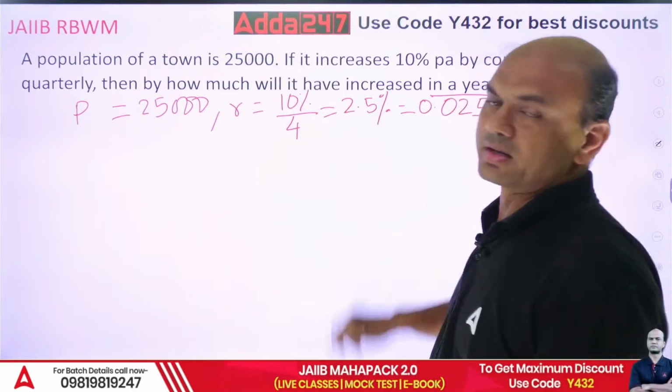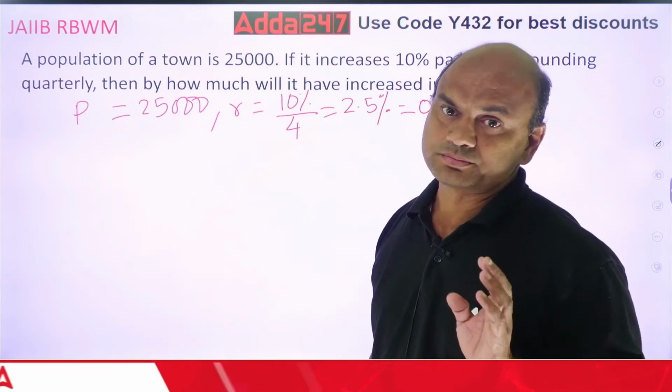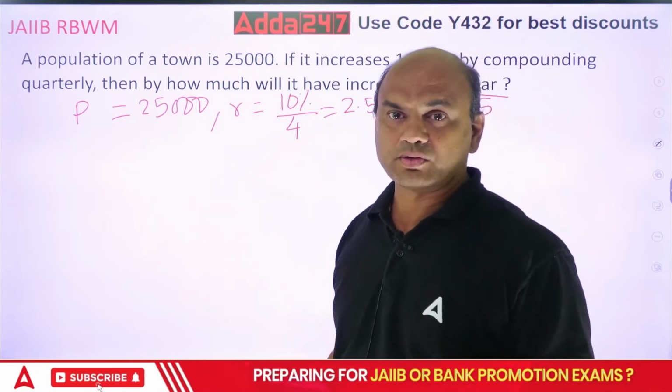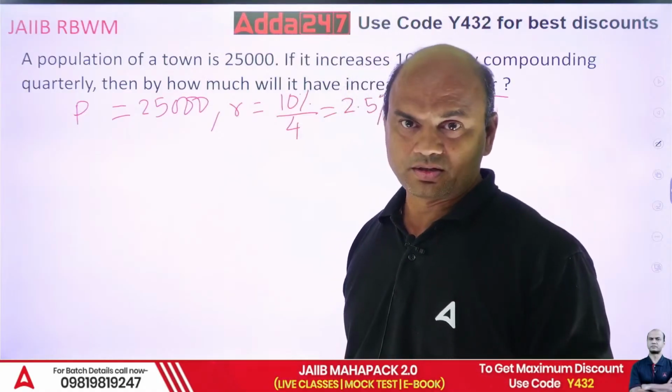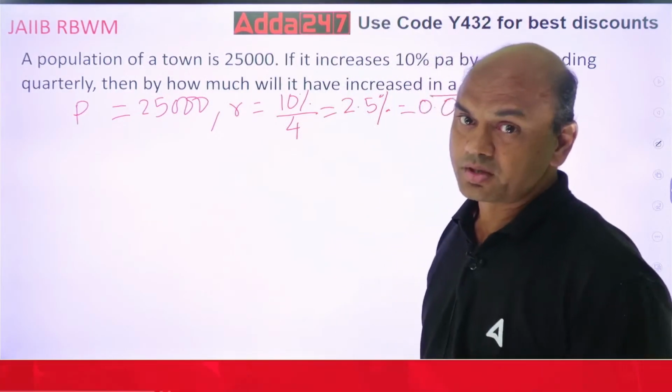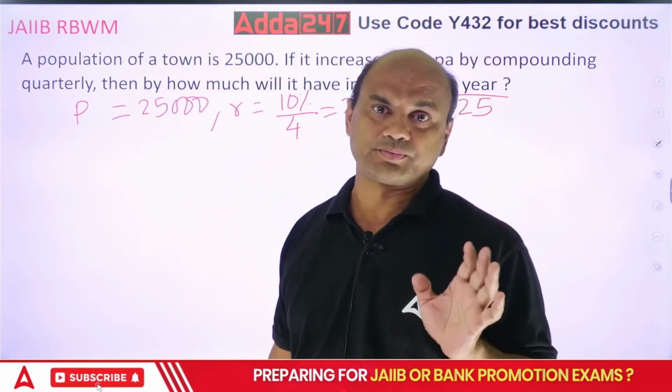This way you have to write it. R equals 10 upon 4. Whenever you want to compound it quarterly, you have to divide by 4. Whenever you compound it half yearly, you have to divide by 2. Half yearly is 2, quarterly is 4.